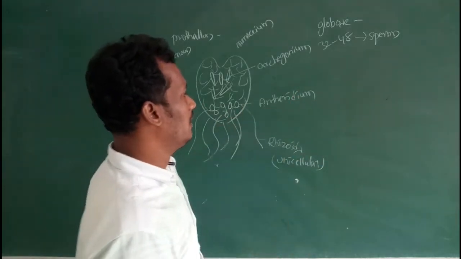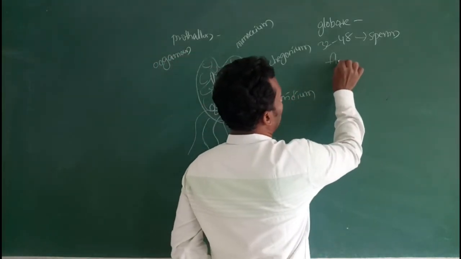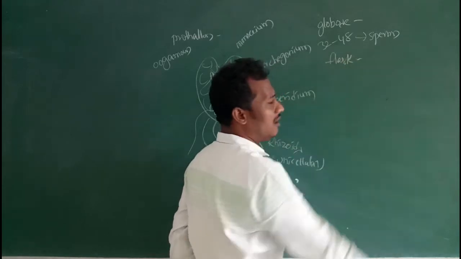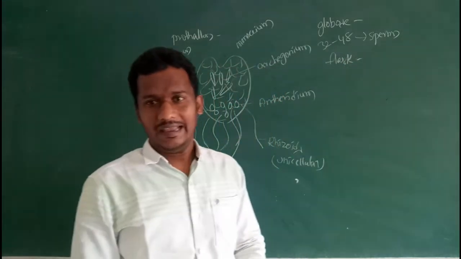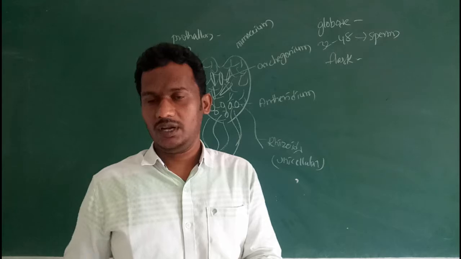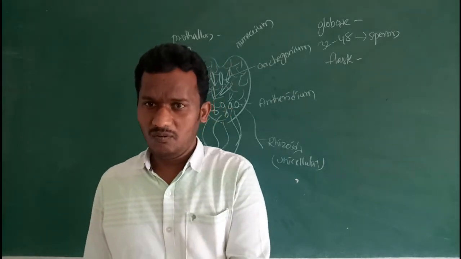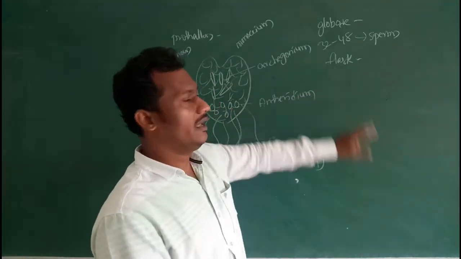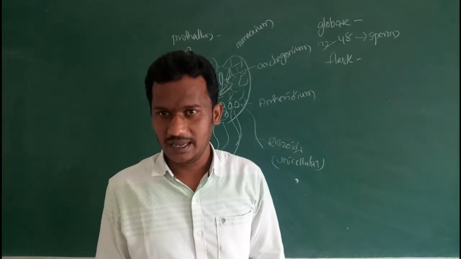Then the archegonium. The archegonium is generally flask-shaped. The characteristic features of the archegonium we have discussed in bryophytes are similar to this. So, a flask-shaped condition.